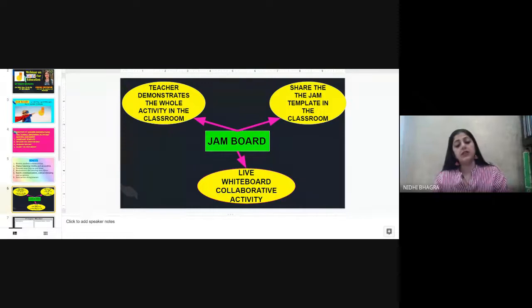Today, I'll be showcasing 3 methods of performing a Jamboard activity in the class. First option is the teacher demonstrates the whole activity by asking questions in real time. Second, how to share a Jamboard assignment or template from the drive in the Google Classroom by making a copy for each student. And third, how to share a collaborative whiteboard in the live Meet so all students collaborate and put their ideas together. So let us begin. I'm going to share my entire screen.